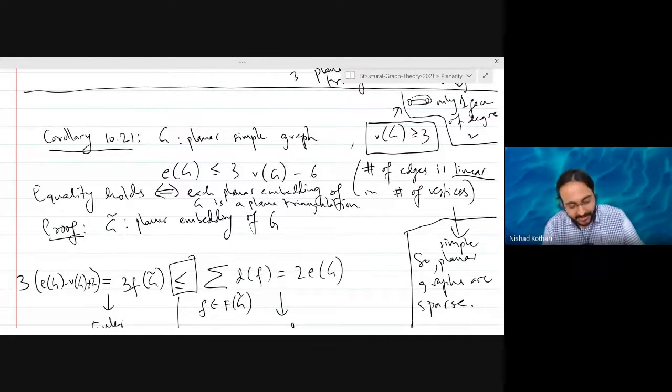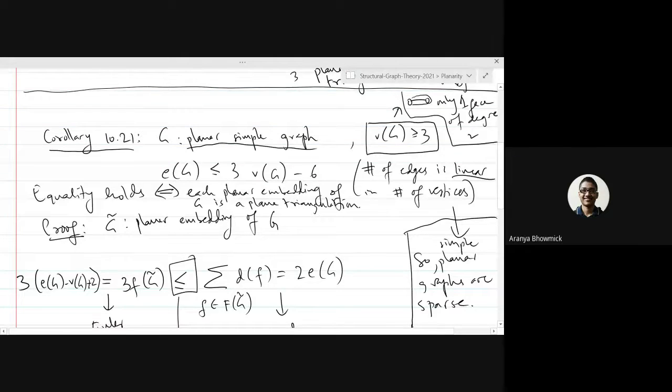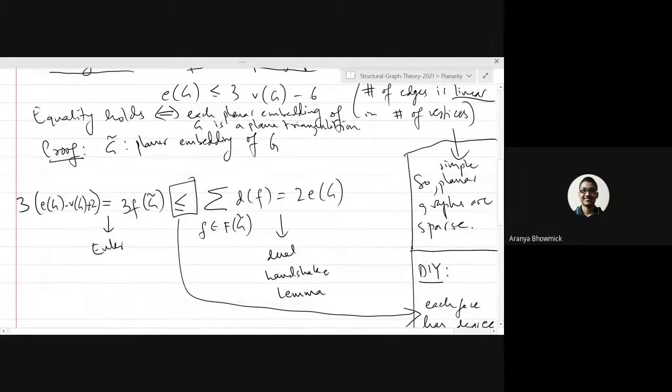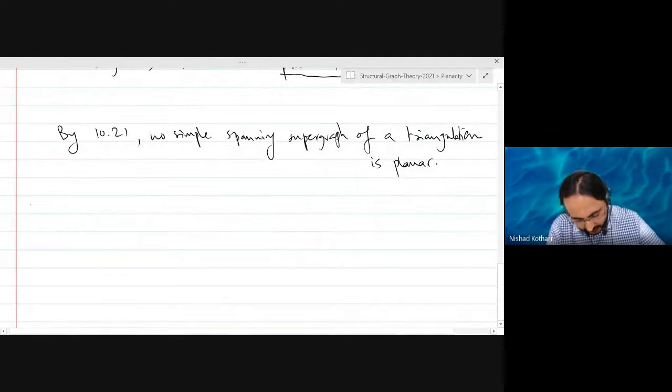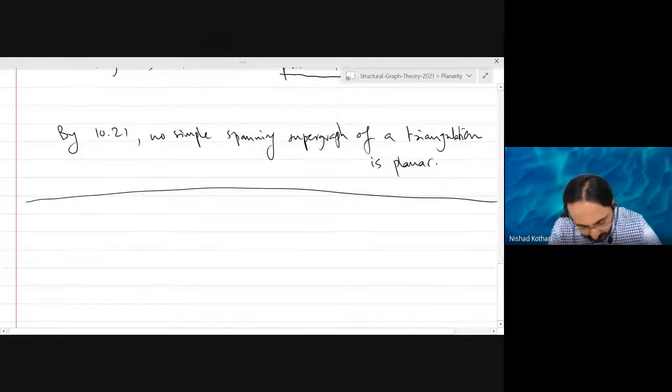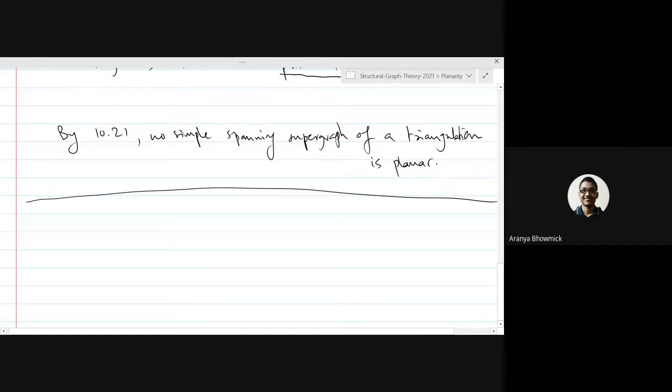Exactly, because the corollary does not look at an embedding; it looks at every planar simple graph. So basically, the corollary is independent of the planar embedding we are choosing. And because of this, we can say that equality holds if and only if G is a plane triangulation.